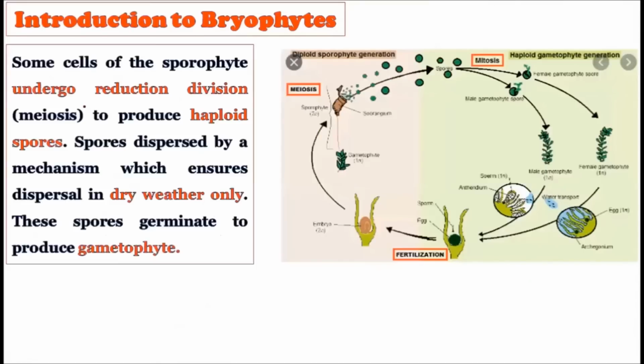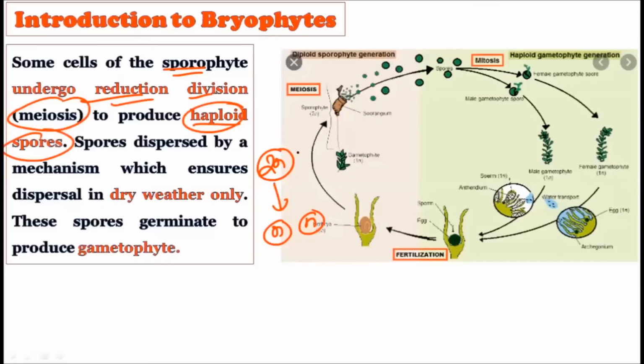Right, now consider some cells of the sporophyte. Of course, it undergoes the reduction division, that is the meiosis, because it's a diploid tissue. It undergoes the meiosis to produce the haploid spores. As you know, you must have studied the process of meiosis, that from one diploid cell, four haploid cells are created.